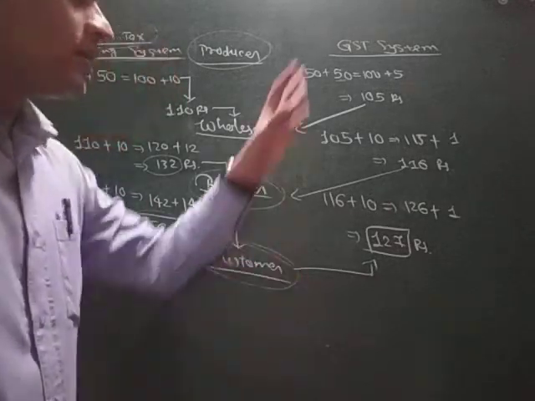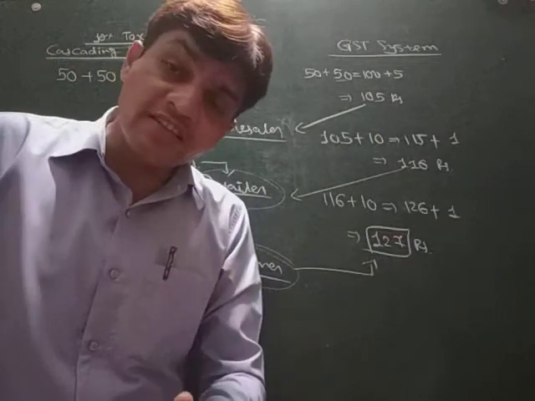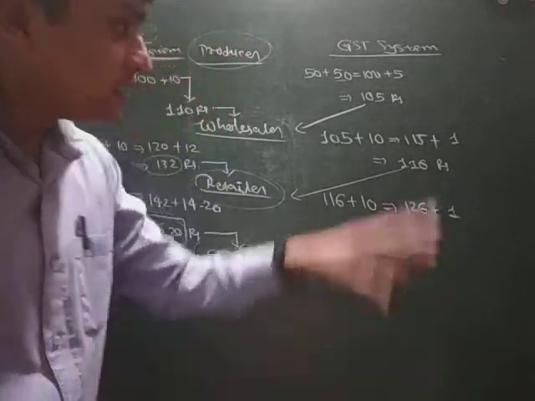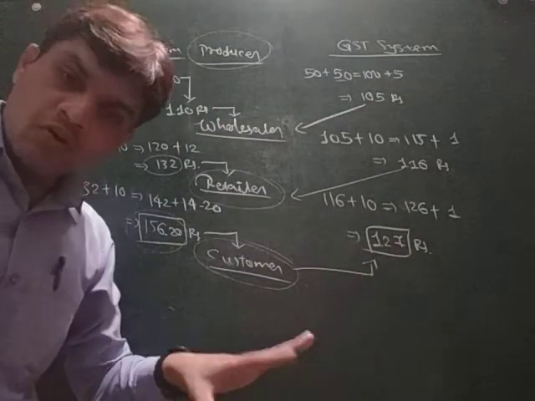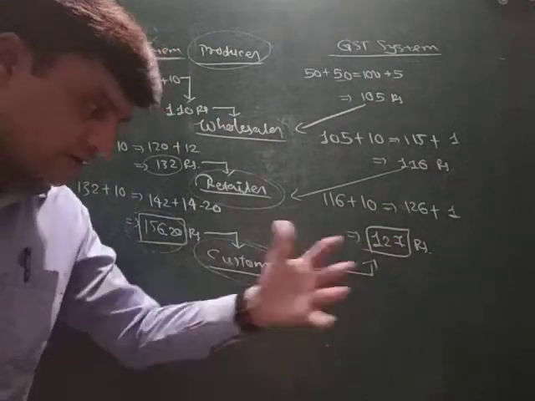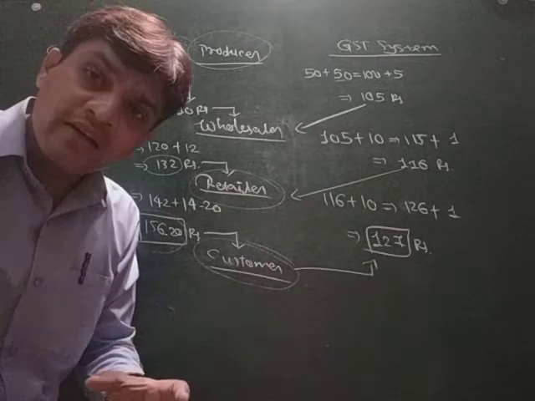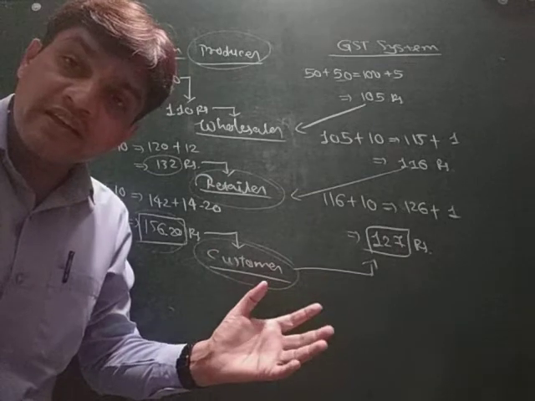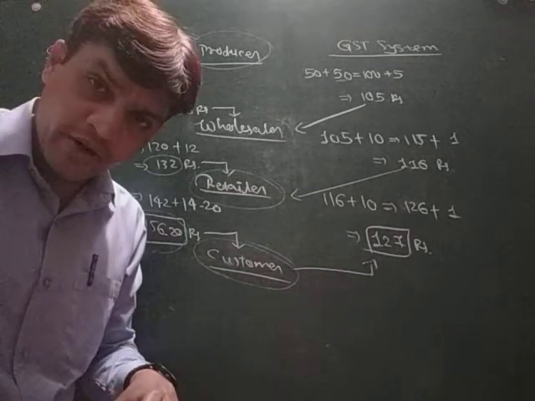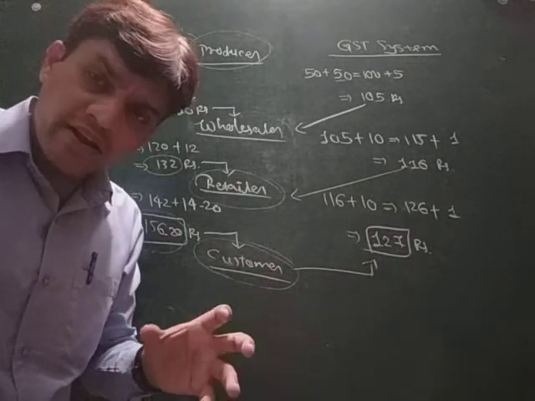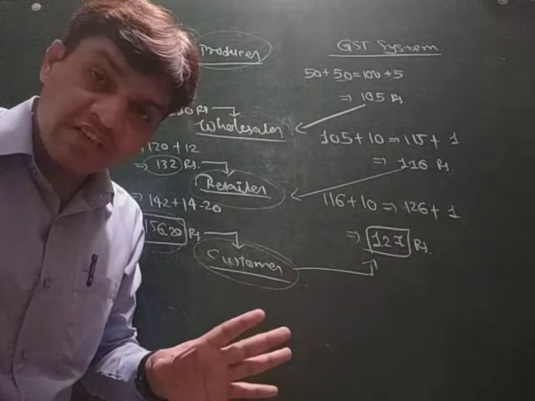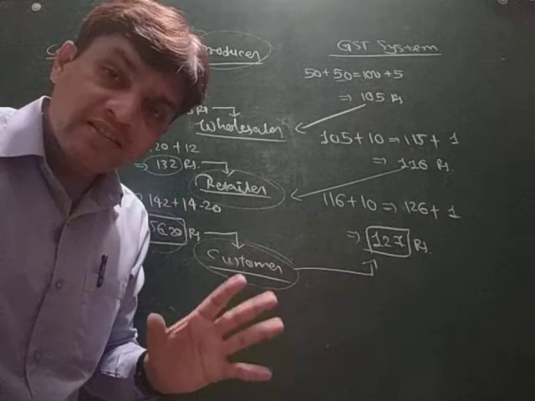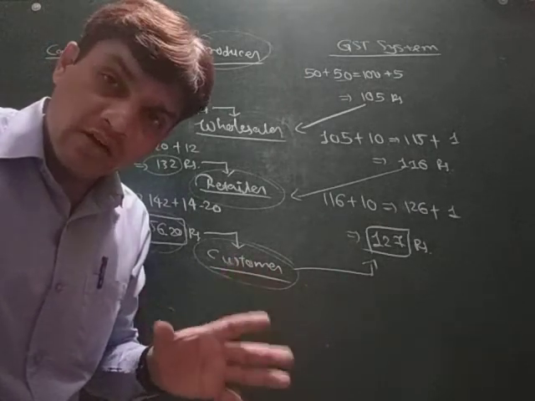Okay, but now this cascading system has been removed from 1st July 2017, and GST is applied not on all products, but on some categories of products. On those products GST is applied by our government. And the category, the percentage, the slab of GST, the types of GST, all these things are decided by the GST Council.